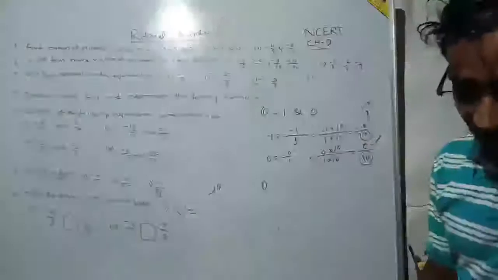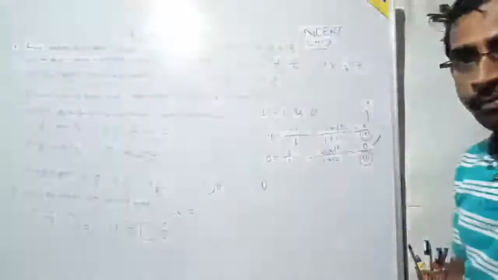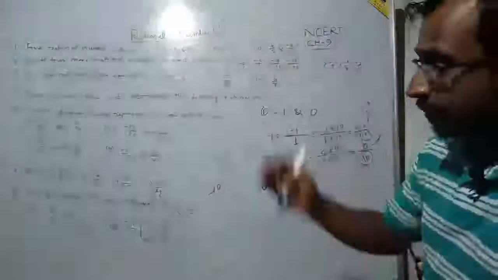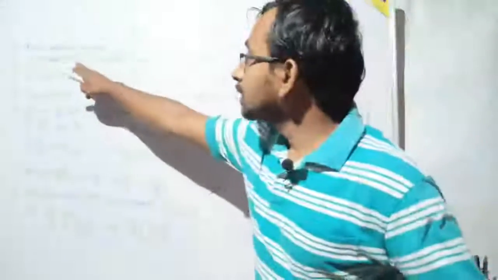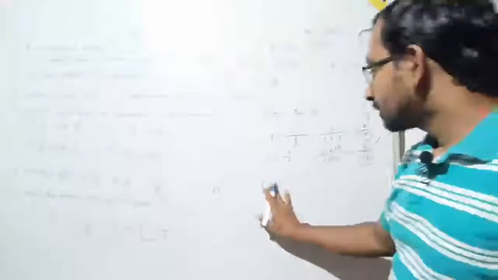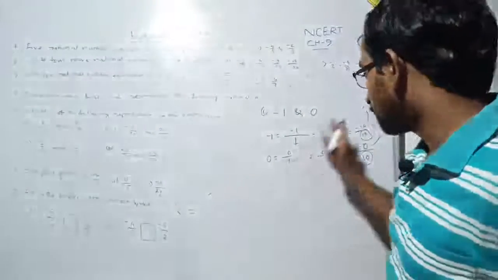Very good, yes Raj. In between 0 and minus 10 there are 9 numbers. Now we have to take only 5 numbers, because our question says 5 rational numbers between minus 1 and 0. So you can write 5 or 9 rational numbers from this question.